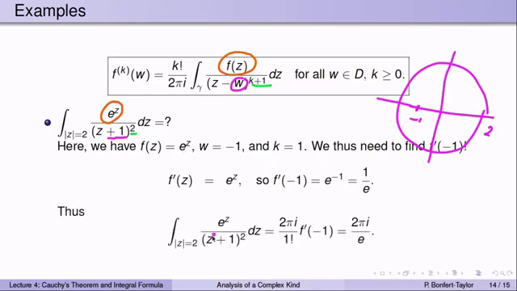Therefore, the integral of e to the z over z plus 1 squared dz, again we bring the 2 pi i and the k factorial over to the other side, is equal to 2 pi i over 1 factorial times f prime of minus 1. 1 factorial is simply 1, so we find 2 pi i times 1 over e, so 2 pi i over e. That's kind of a fun result, because 2 pi i over e contains 4 of the most important mathematical constants. 2 is the only even prime number, pi, i, e, that's kind of a fun result.